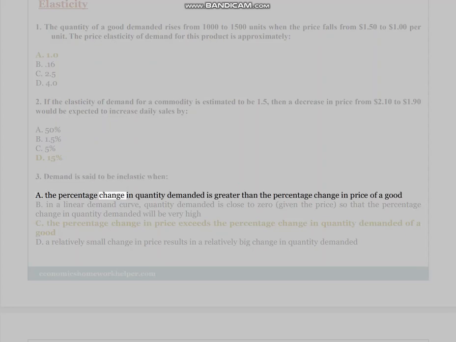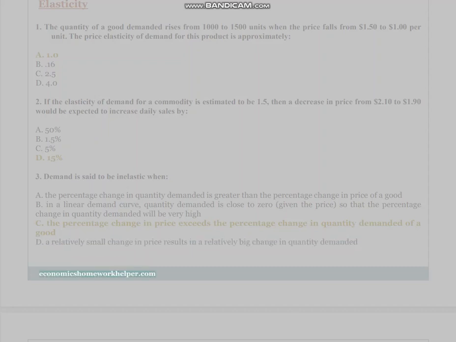The percentage change in quantity demanded is greater than the percentage change in price of a good. B. In a linear demand curve, quantity demanded is close to zero, given the price, so that the percentage change in quantity demanded will be very high. C. The percentage change in price exceeds the percentage change in quantity demanded of a good. D. A relatively small change in price results in a relatively big change in quantity demanded.